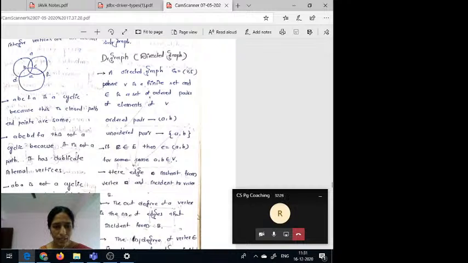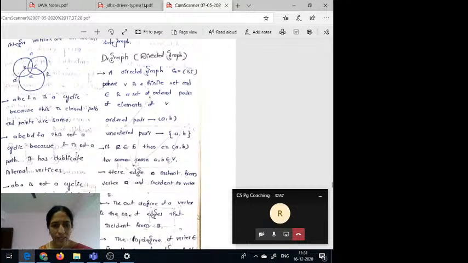Now coming to A to B, B to E, next E to D, next D to F. This is not a cycle, it is a path. Observe that the end points are not the same, all the vertices are distinct and the edge sequences exist. That means the edges A to B, B to E, E to D and D to F are there. Then we can say this is a path only, not a cycle.